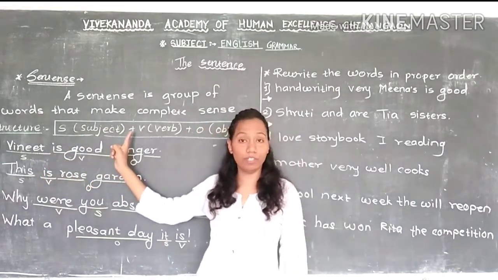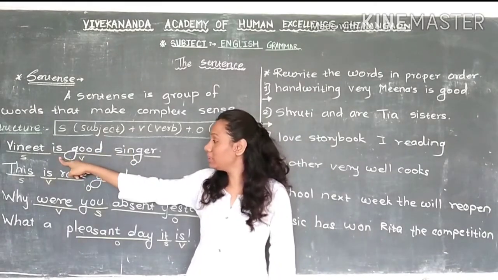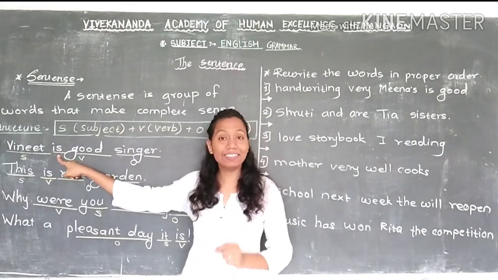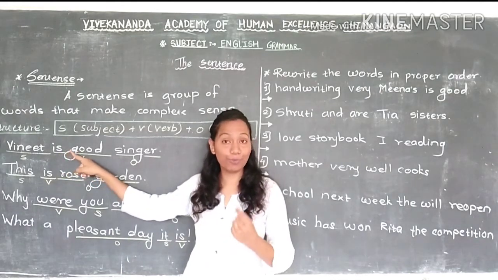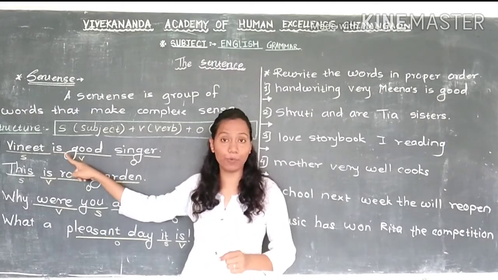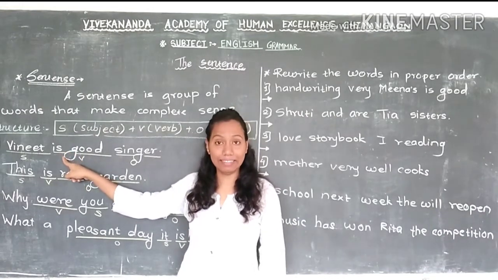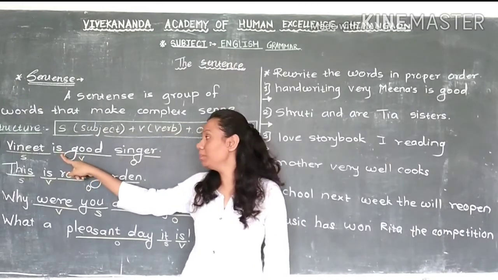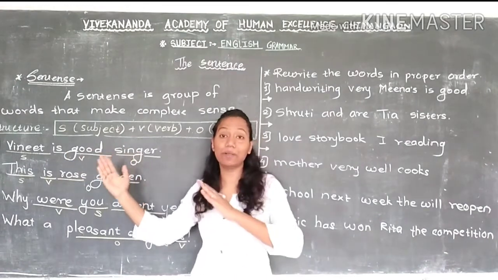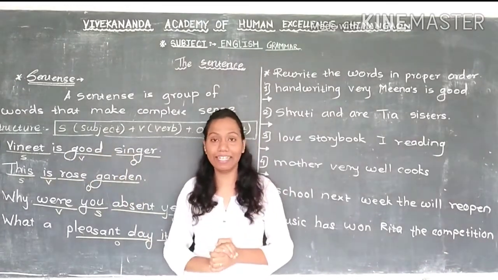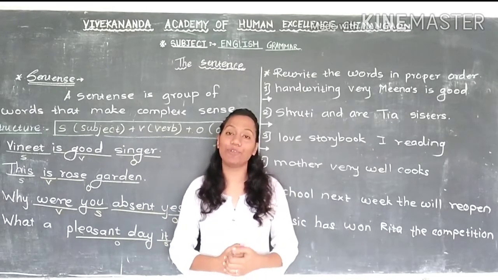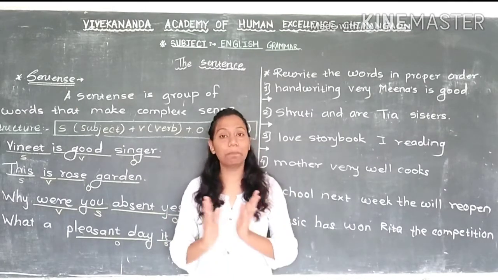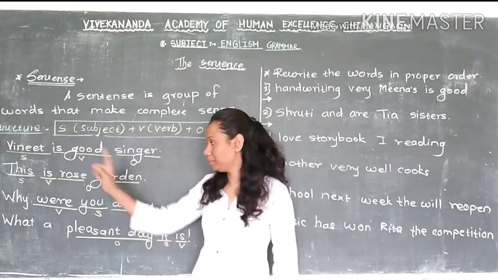Next is V. V means verb. Verb is here, that is. Is, this is verb. They don't use any other action word here, correct? They use a helping verb here. They use is. So is, this is verb. Then good singer, this is the remaining part of the sentence, correct? So good singer, this is object, and this way we are framing the sentence. Subject plus verb plus object.